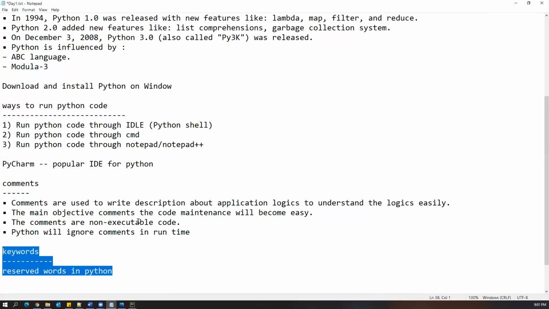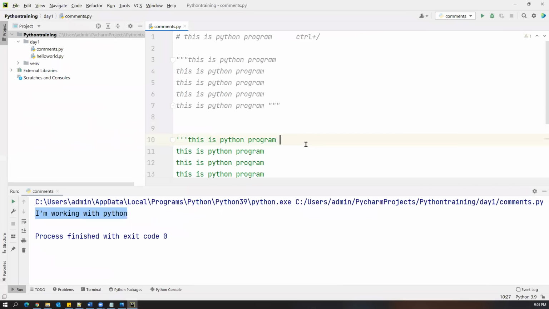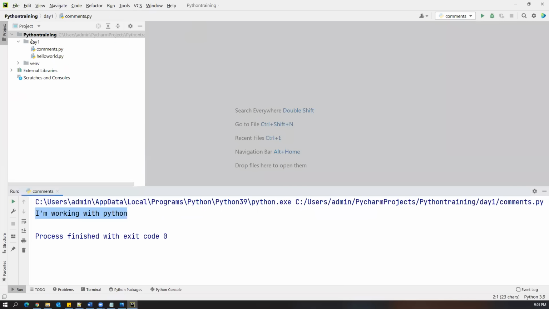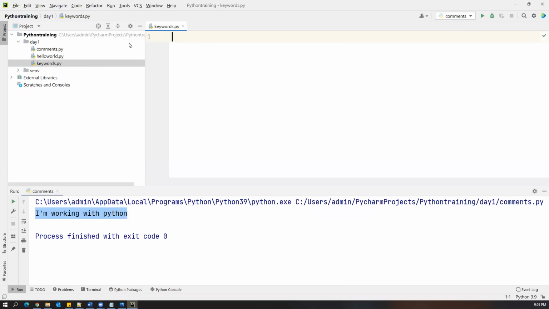There are so many keywords, but if you want to display all the keywords in a list, we can just write a simple code. Let me go to PyCharm and create one more program. Right click, new file, and name it keywords.py. You can give any name to the file. There is no naming convention; alphabets, lowercase characters, underscore, spaces, anything is allowed.